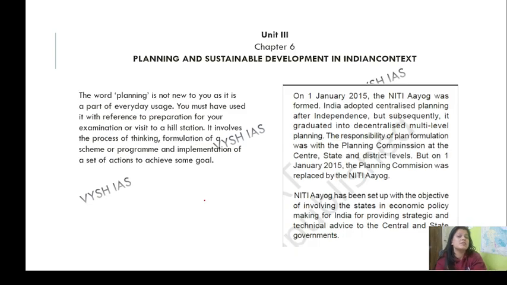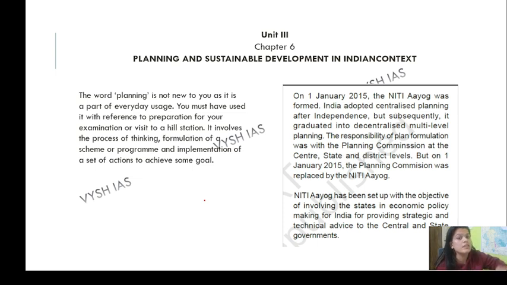Now your task is to link planning with sustainable development, like how you can plan something sustainably. This chapter has been included basically to make you understand that it is very important for you, as officers, to understand this, because this is the ultimate goal you have to work toward.